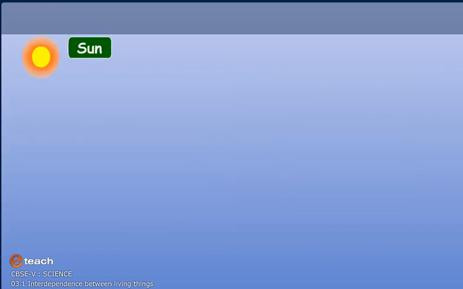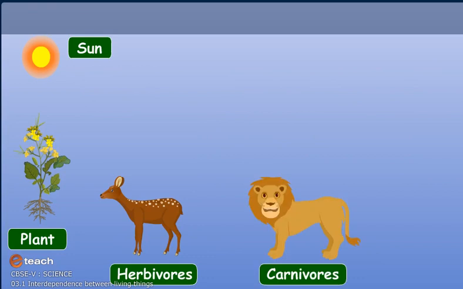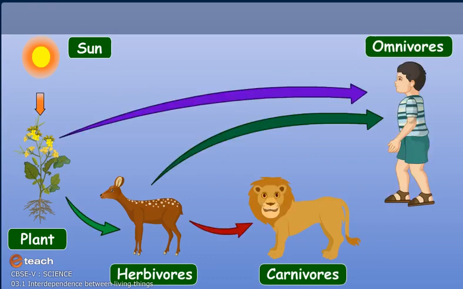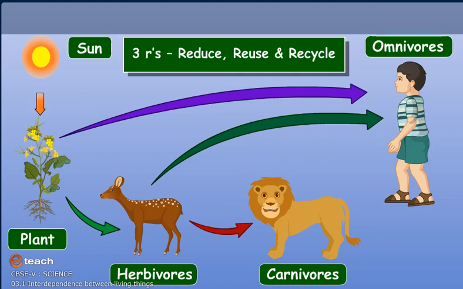We have a wonderful planet which we as humans are really destroying. We all can make an effort to protect our planet by using what we need and using the 3 R's: reduce, reuse, and recycle. We shall learn a bit more about the 3 R's in our later lesson.